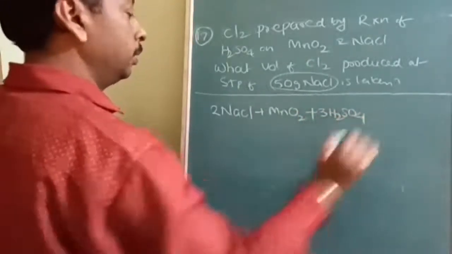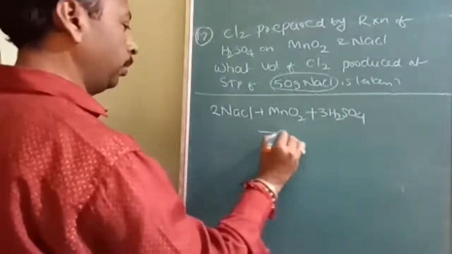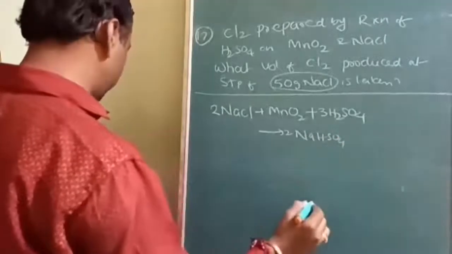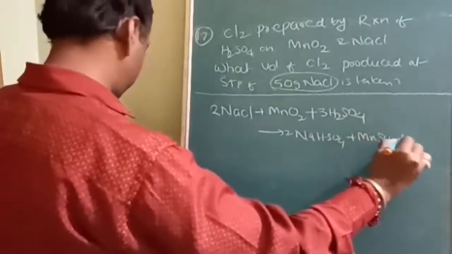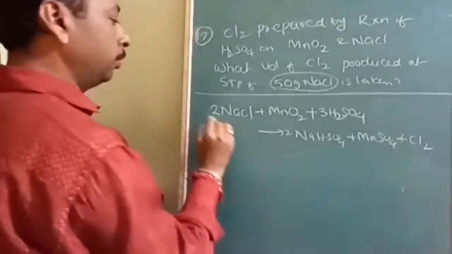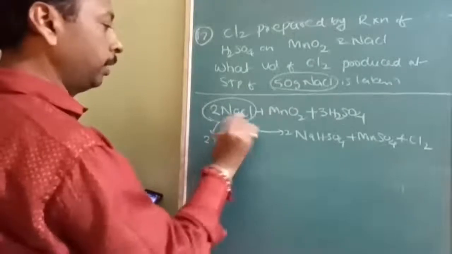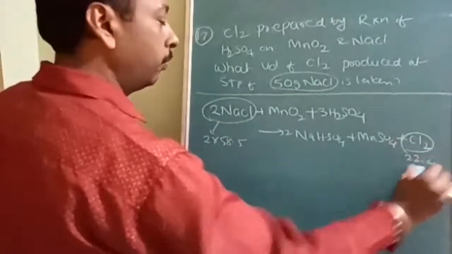So 2 NaCl plus MnO2 plus 3 H2SO4 gives 2 NaHSO4, sodium bisulfate, plus MnSO4, plus Cl2. From this equation, mass is given, so 2 into 58.5 grams gives 22.4 liter.